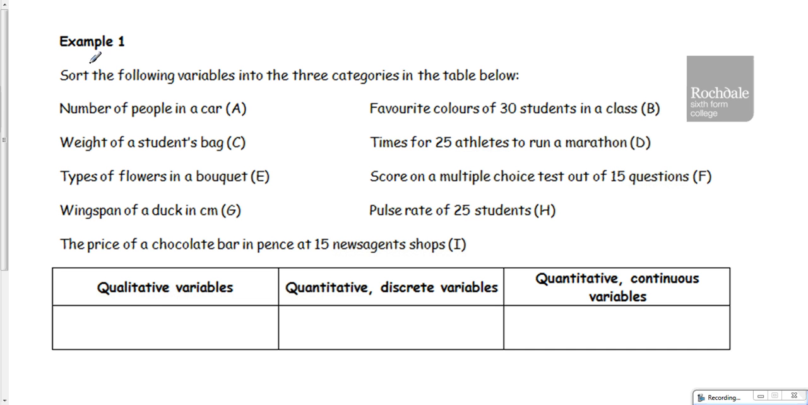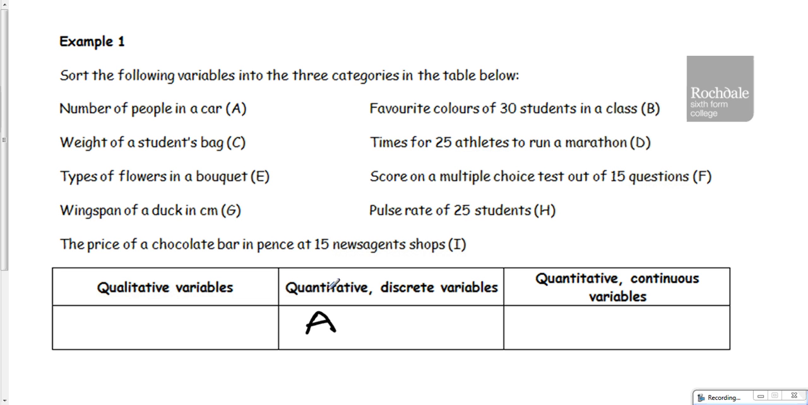So if we have a look up at the top of the page here, the number of people in a car, that has got a fixed value that would be something like 2 or 3 or 4. You can't have anything in between. You can't have half a person. So we would be down here and it's a quantitative discrete variable.